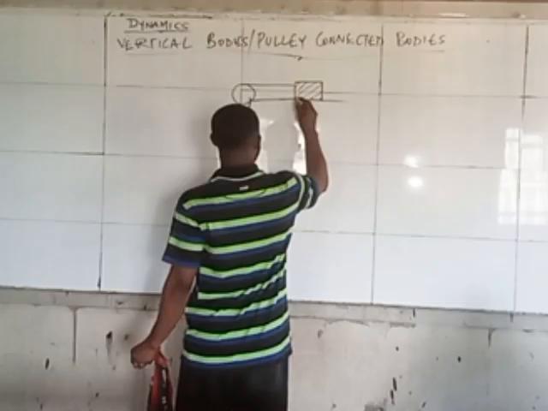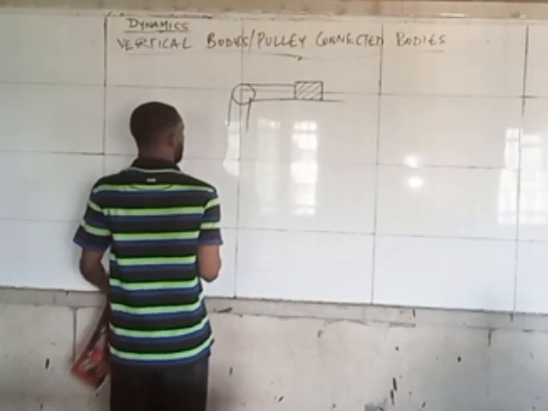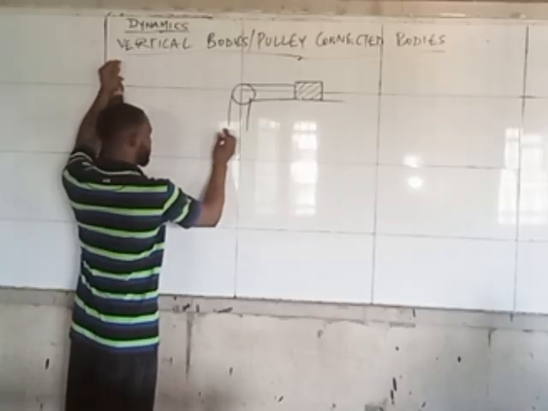So let's say this is a body of mass. And then let's say we now have another body of mass.